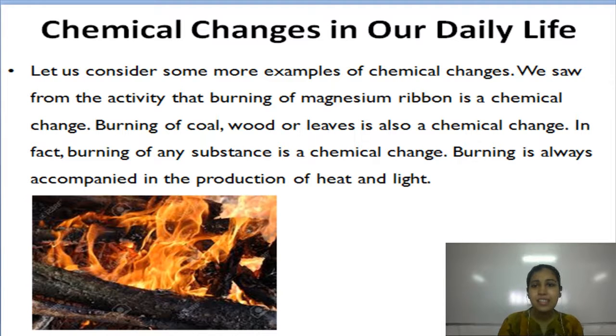Let us consider some more examples of chemical changes. We saw from the activity that burning of magnesium ribbon is a chemical change. Burning of coal, wood or leaves is also a chemical change. In fact, burning of any substance can be considered a chemical change, because burning is always accompanied by the production of heat and light and some new substances formed.